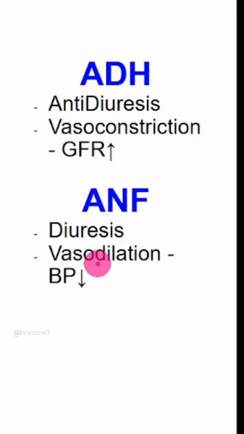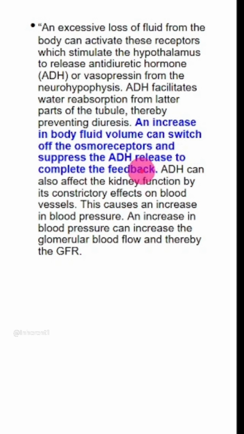On the other hand, when the blood volume increases, that time ANF is secreted by the atrium, and this is going to cause vasodilation and bring down the blood pressure to normal. Atrial natriuretic factor is also involved in increasing diuresis, but this is not mentioned in NCERT. Osmoreceptors will be switched off only when there is an increase in blood fluid volume.